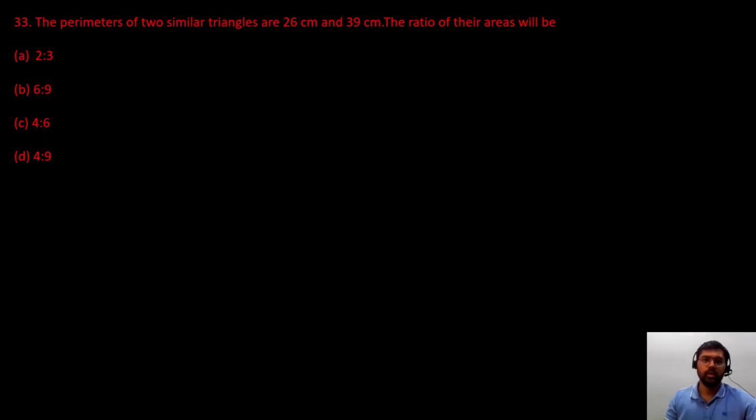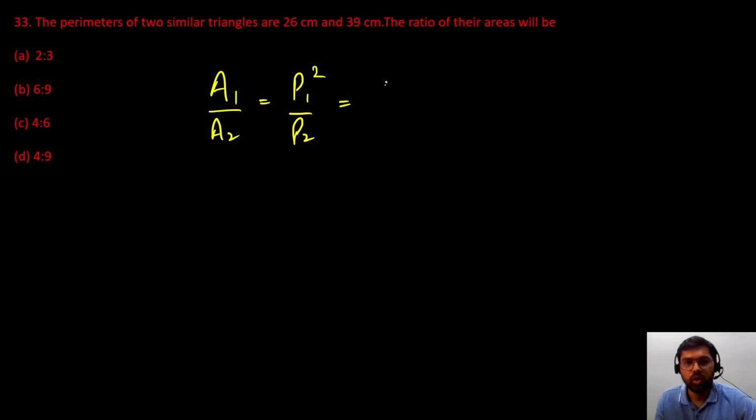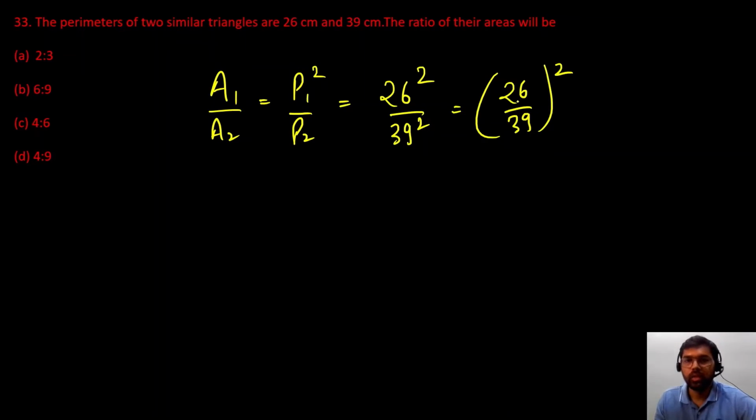Very easy. Next question is, we are given with the perimeter of two similar triangles, and we have to find the ratios of their area. So we know कि ratios of their area would be equal to squares of their perimeter. Okay, this is the criteria we will be using here. So we'll do the squares of their perimeter, 26 square upon 39 square. This will be equal to 26 by 39 whole square. So if you simplify this, this will give me 13, 2 by 3, 2 by 3 whole square. So this will give me 4 by 9.